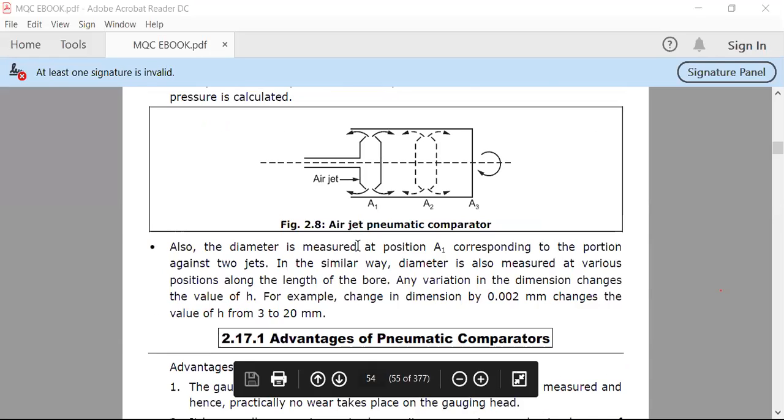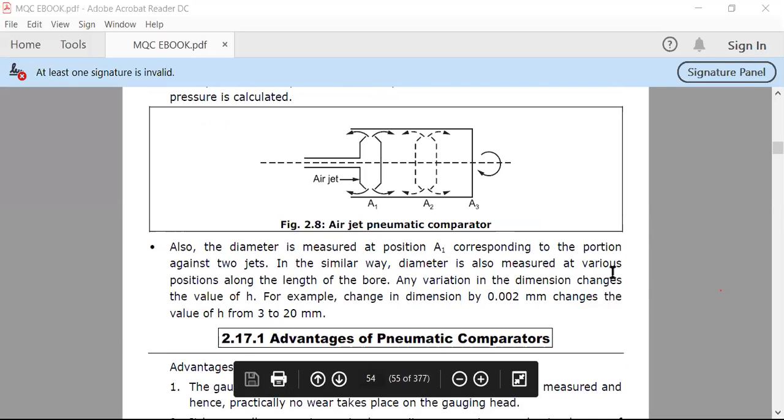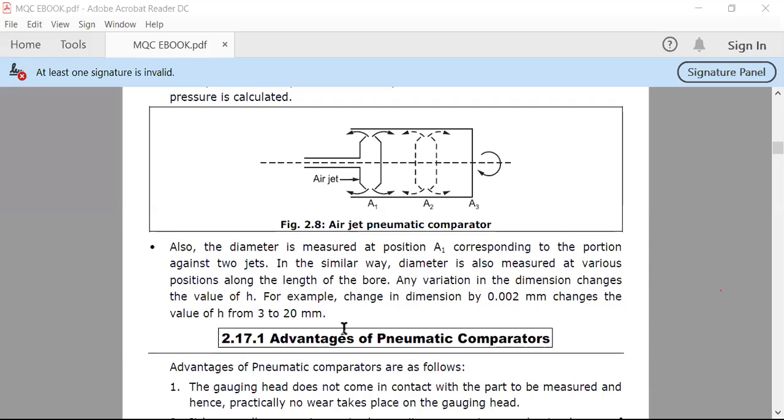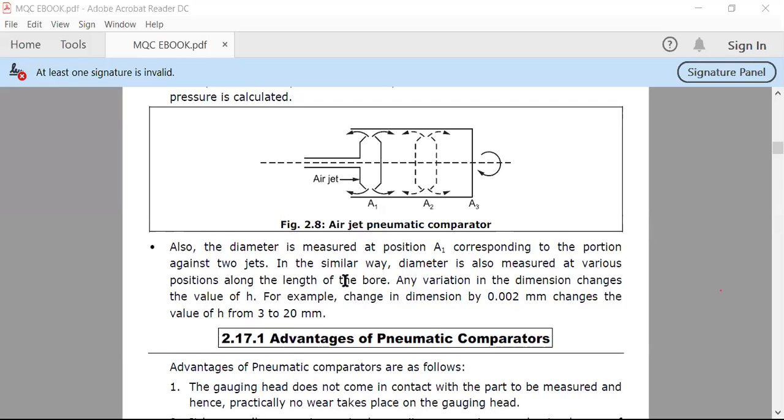Also, the diameter is measured at position A1 corresponding to the portion against 2Z. In a similar way, the diameter is also measured at various positions along the length of the bore. Any variation in dimension changes the value of h. For example, a change in dimension by 0.002 mm changes the value of h from 3 to 20 mm. Means here one example is given that you can also measure the diameter. So whatever variation happens in the particular dimension, your water level will fall.